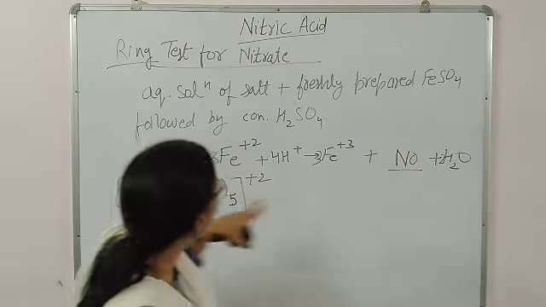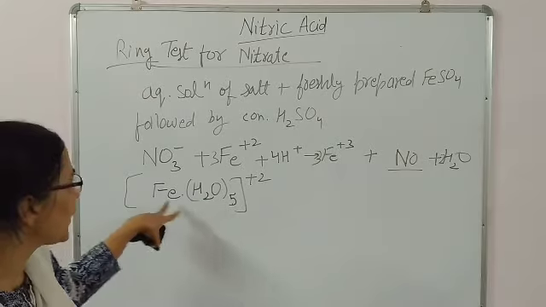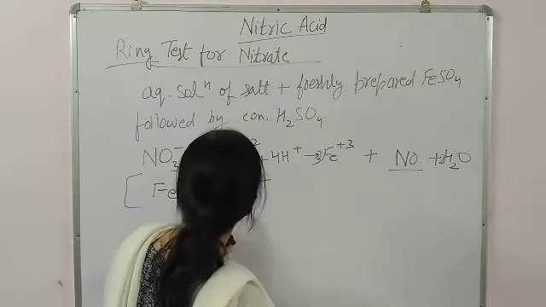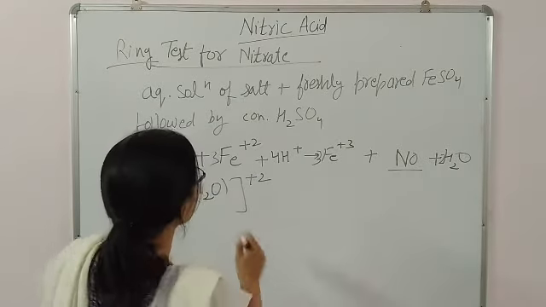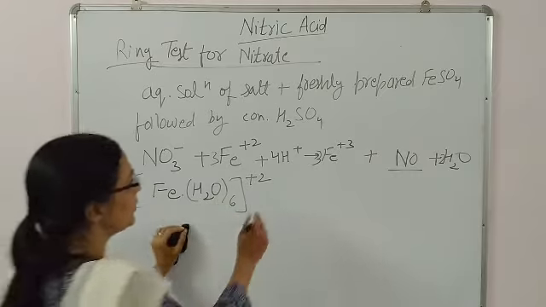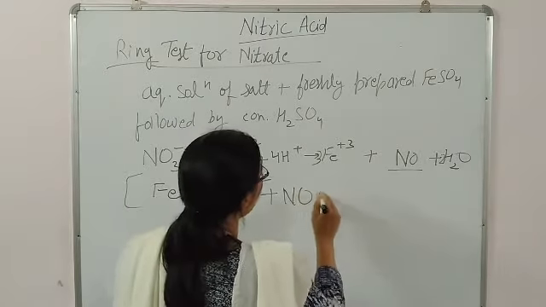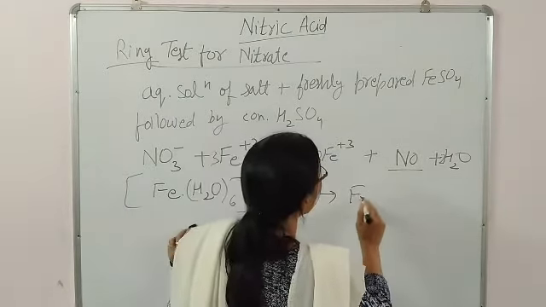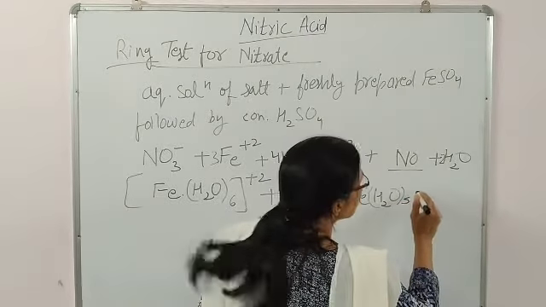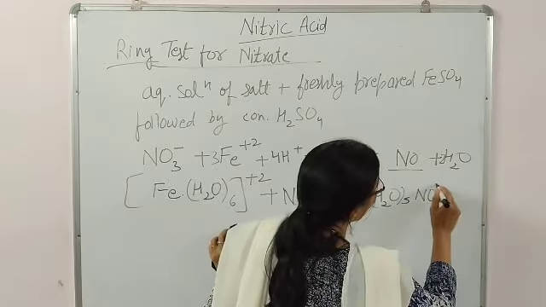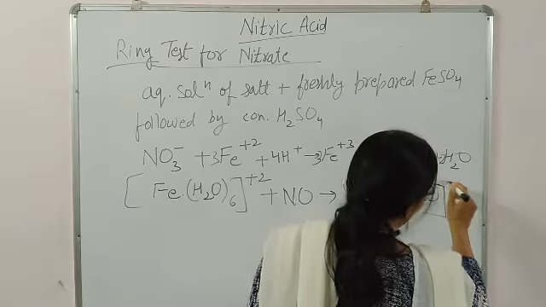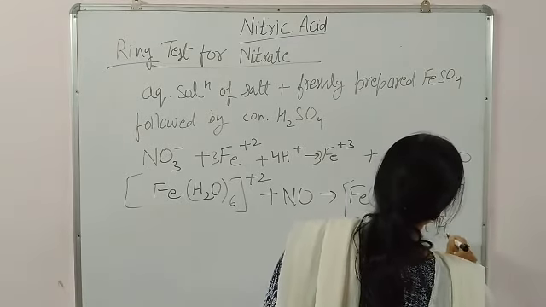These products can be mentioned in a complex form, with coordination number 6: Fe(H2O)6 plus 2 plus NO gives Fe(H2O)5 NO plus 2 along with water.